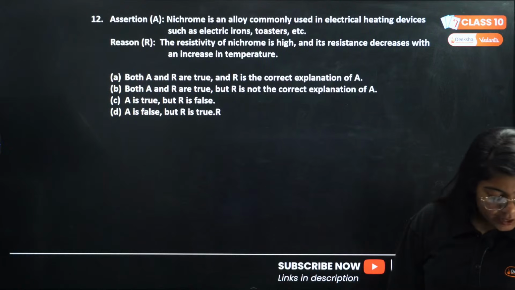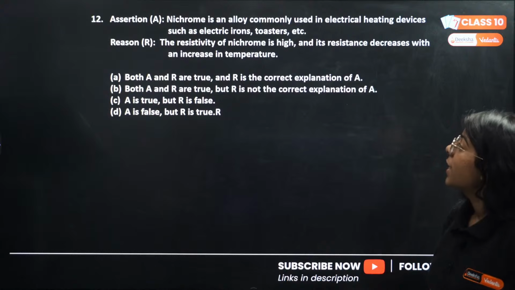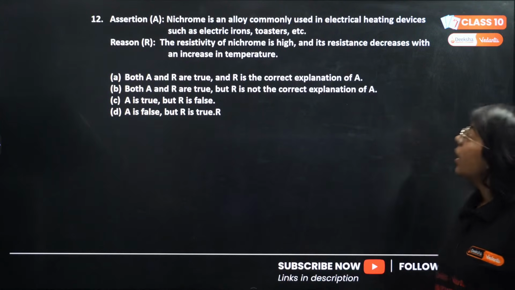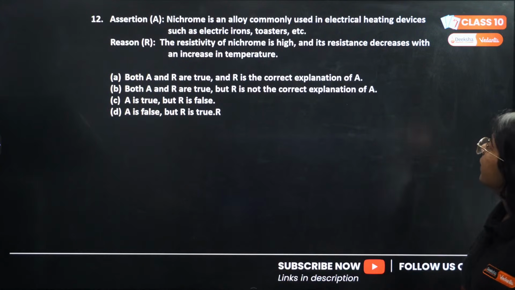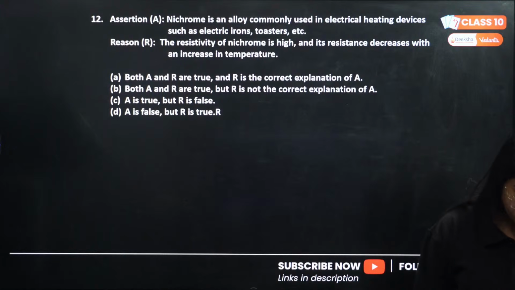Again, one more assertion reason question. Assertion says nichrome is an alloy commonly used in electrical heating devices such as electric irons, toasters, etc. Reason says the resistivity of nichrome is very high and its resistance decreases with increase in temperature. Is this true or not?